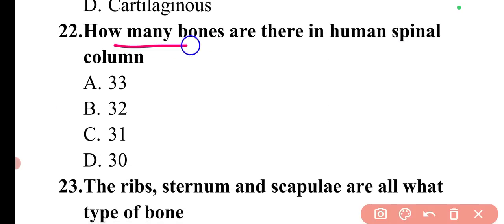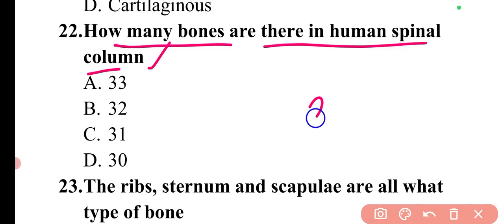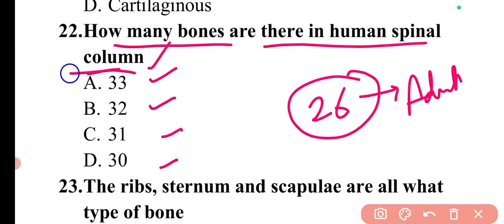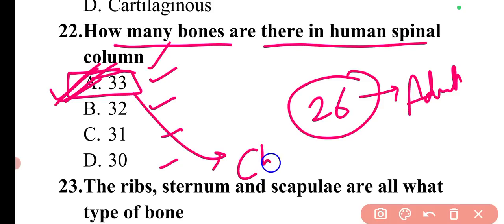Next question is, how many bones are there in the human spinal column? In an adult, there are a total of 26 bones in the spinal column. But if you look at the options 33, 32, 31, and 30, there are 33 bones in the human spinal column in a child. If asked for adults, then it will be 26 bones only.